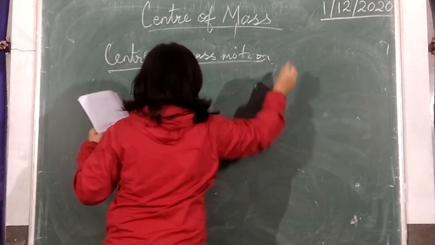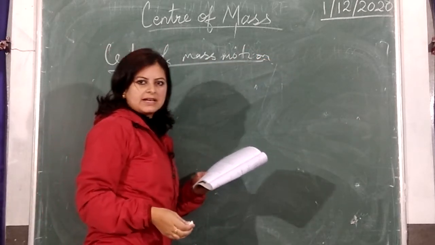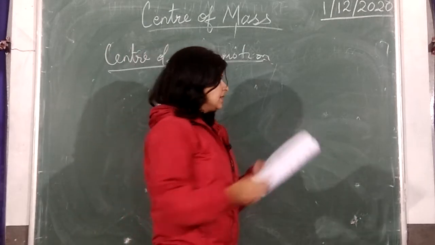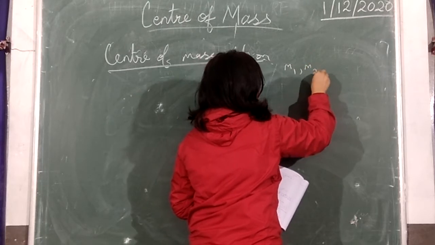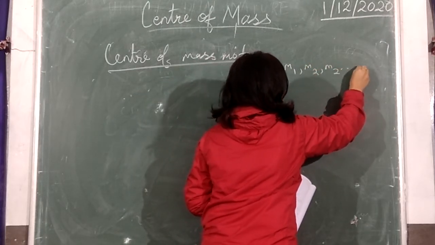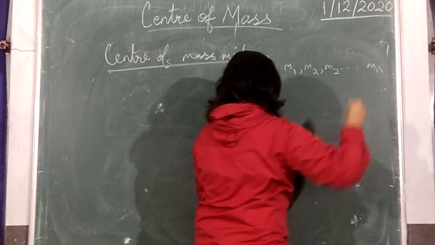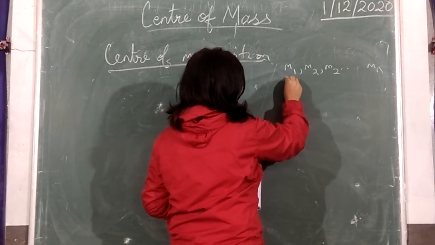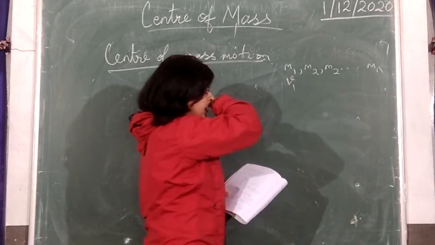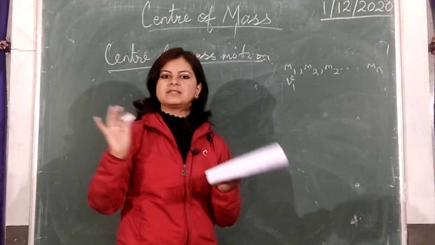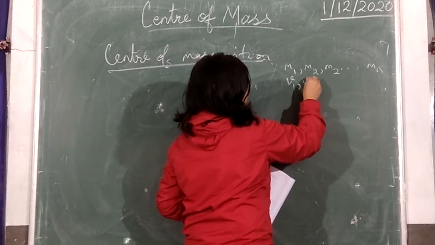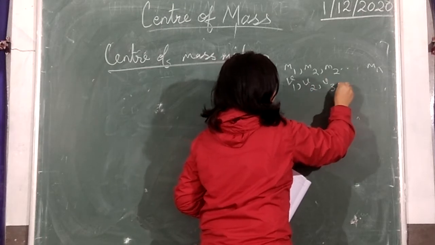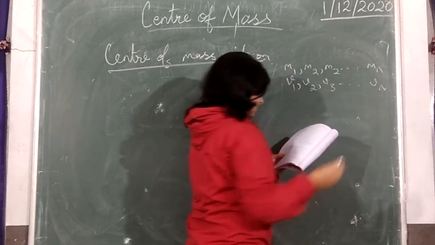So let's consider a system of n particles whose masses are m1, m2, m3 till mn, and let each mass be moving with its own velocity. Mind you, their velocities will not be the same because their masses are different. So their velocities will be different: v1, v2, v3 till vn.